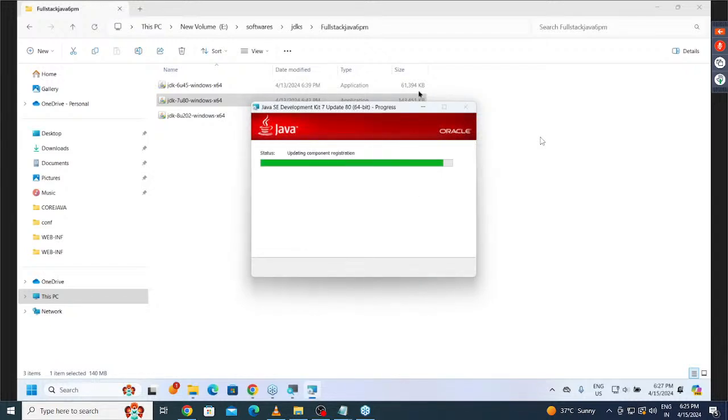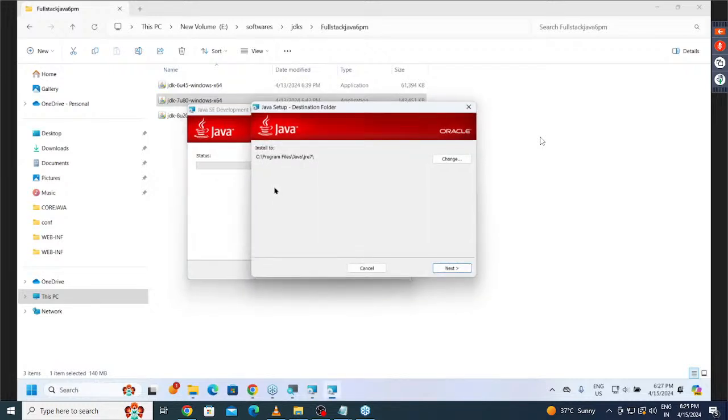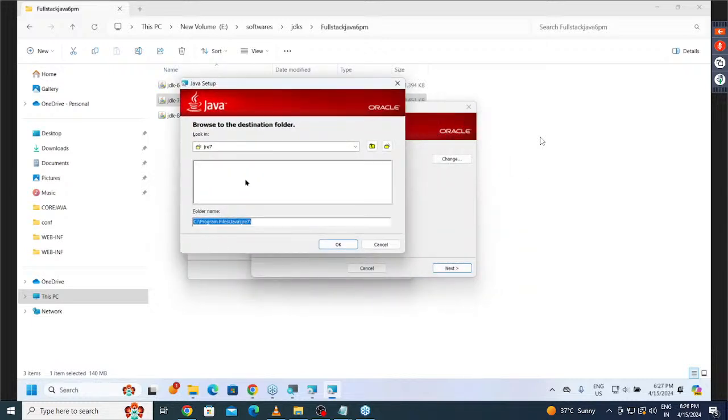Click on the Next button. When we click on Next here, automatically the JDK is going to be installed. Now it is trying to install the JRE. Before installing the JRE, it is going to ask us the location of the JRE, where we want to install it. By default, what location has been taken? C Program Files Java. I want to remove this Program Files here. Click on the Change button. If we click on Change, directly we can remove Program Files here. Alright, so now when we remove Program Files, C Java JRE 7, click on which button here? OK button.